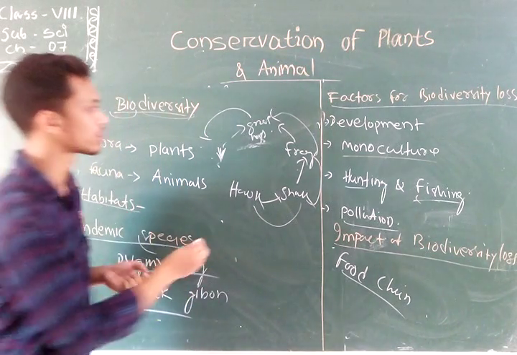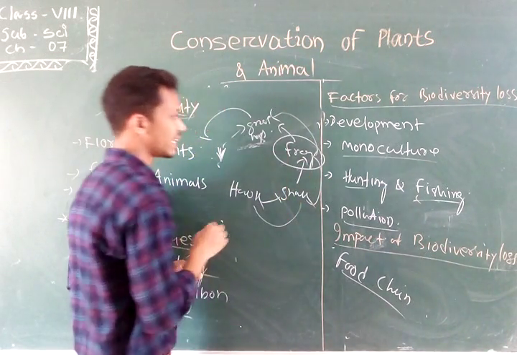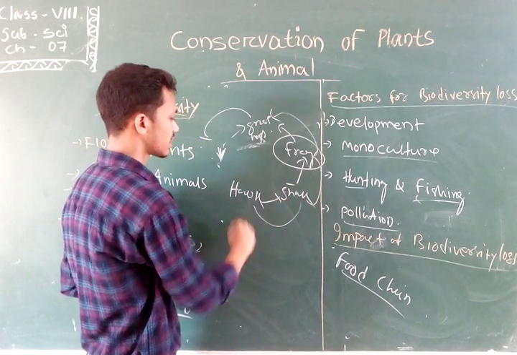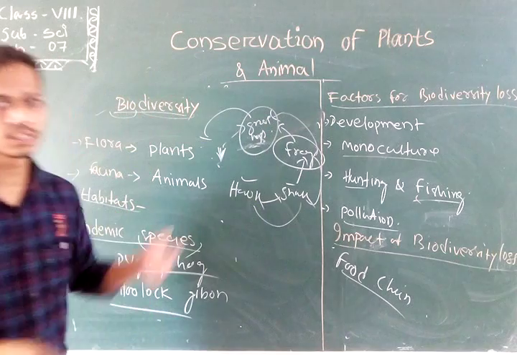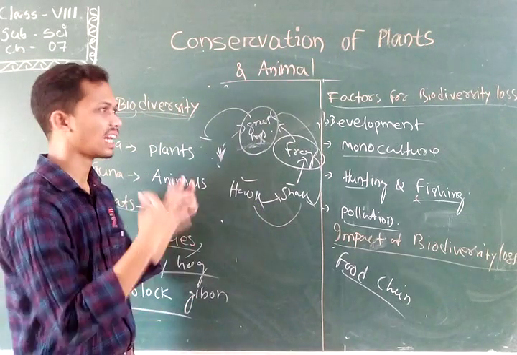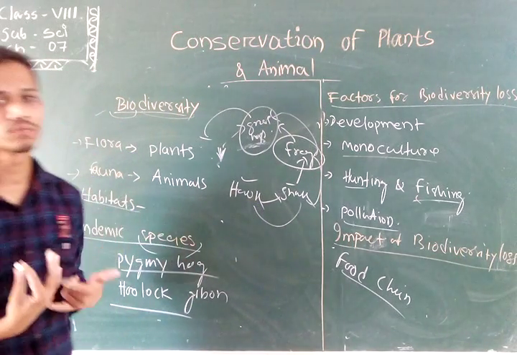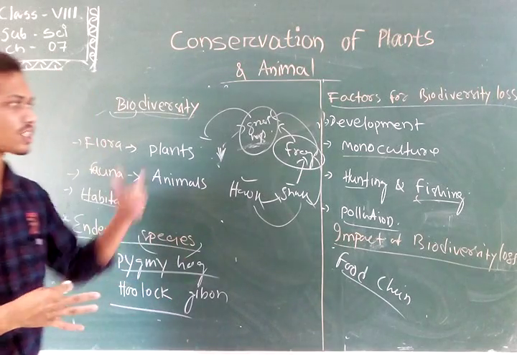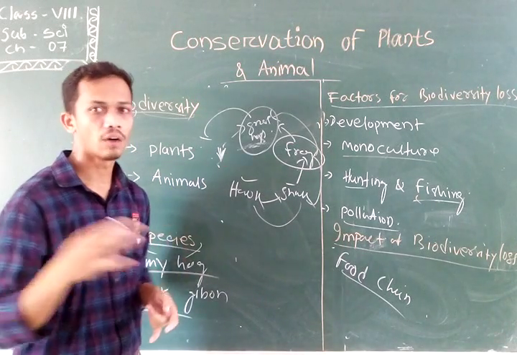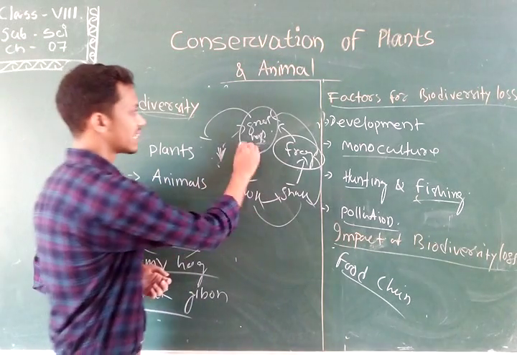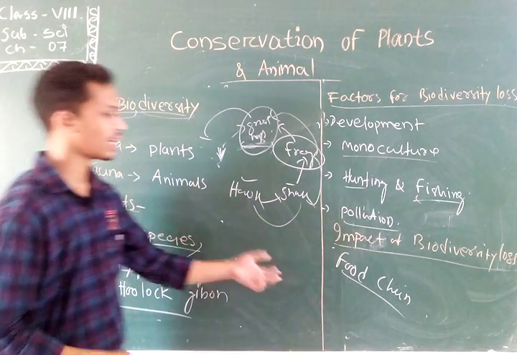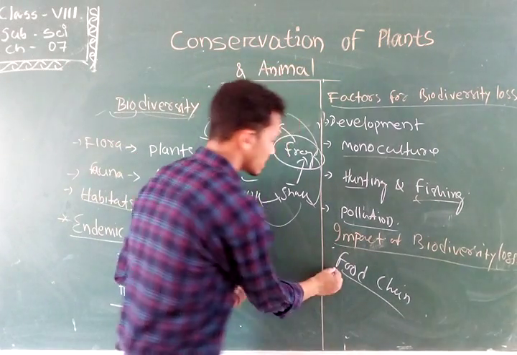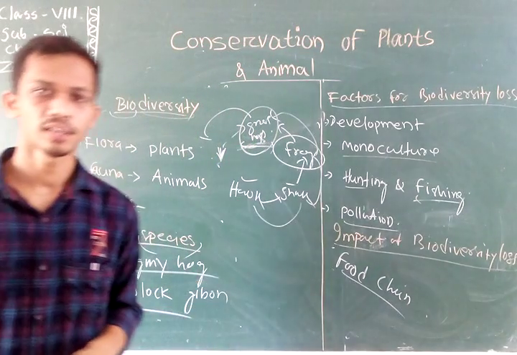If the frog vanishes, then the snake will vanish, then the hawk will vanish, and a larger number of grasshoppers will be there. We hear in the news that a large number of grasshoppers came from Pakistan and destroyed the agricultural land of our various states and places. So this happens due to disturbance in the food chain.